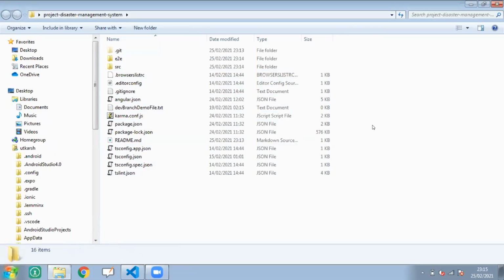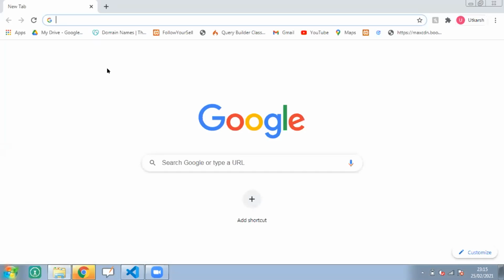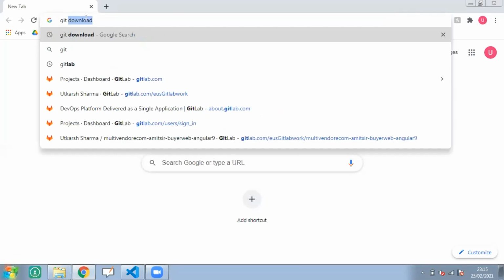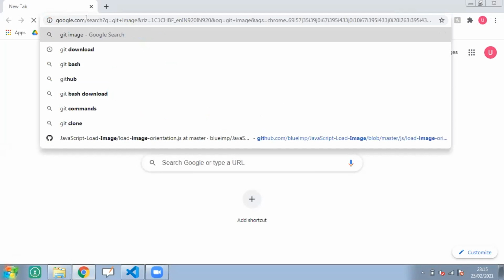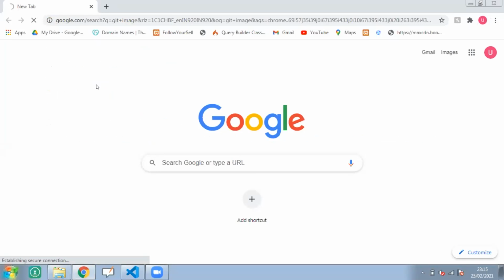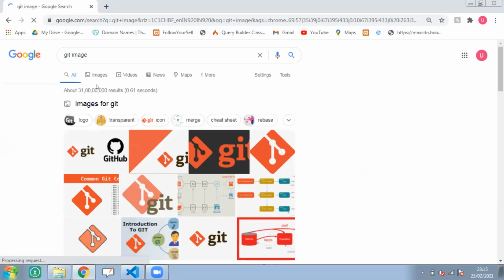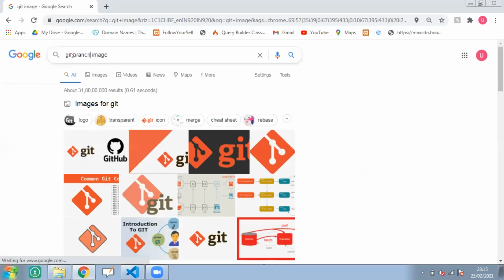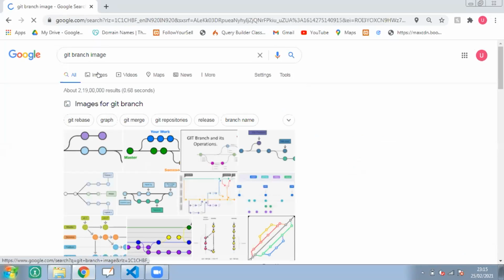So what does Git help us with? Let me show you one thing. I'm taking a random Git branch image from Google.